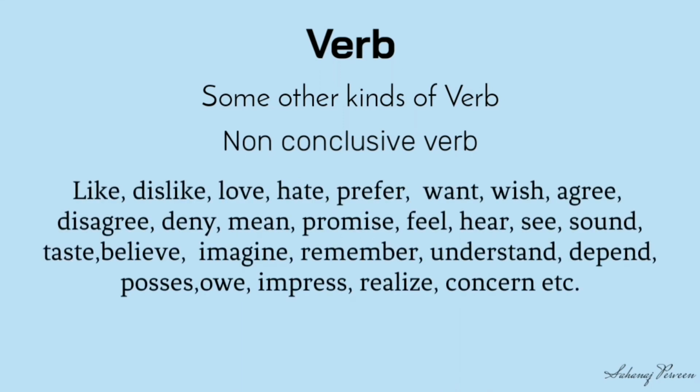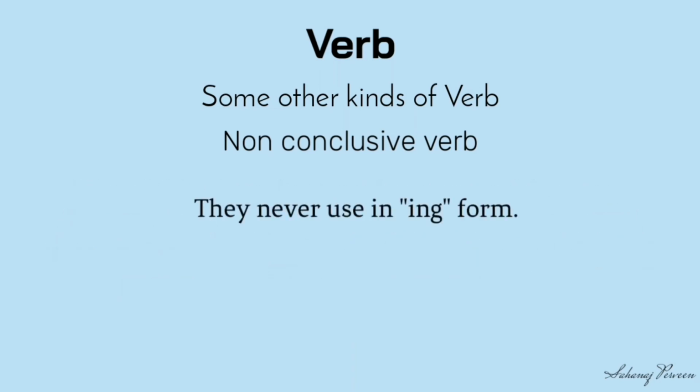Like, dislike, love, hate, prefer, want, wish, agree, disagree, deny, mean, promise, feel, hear, see, smell, sound, taste, believe, imagine, remember, understand, depend, possess, owe, impress, realize, concern, etc. are non-conclusive verbs. They are never used in the ing form.